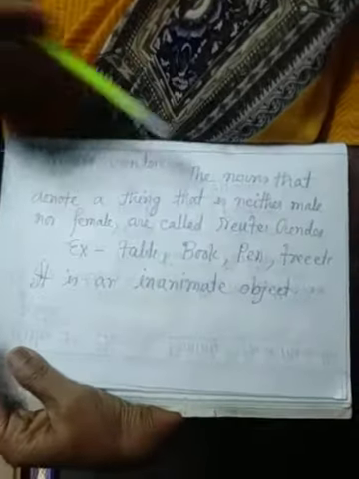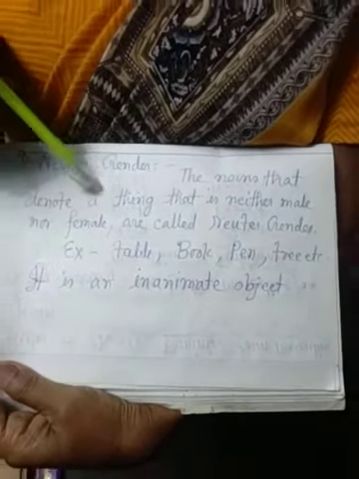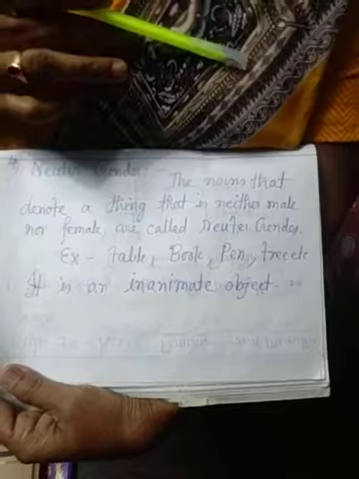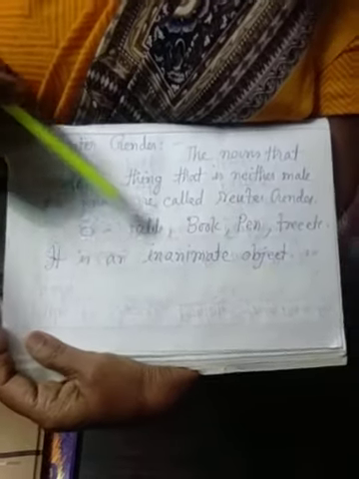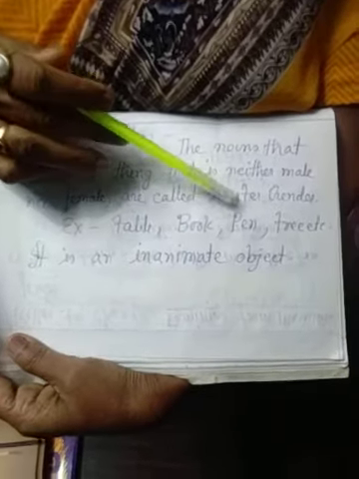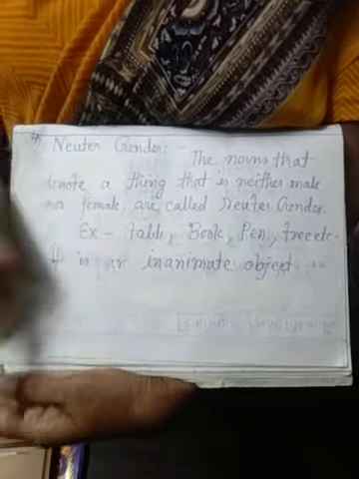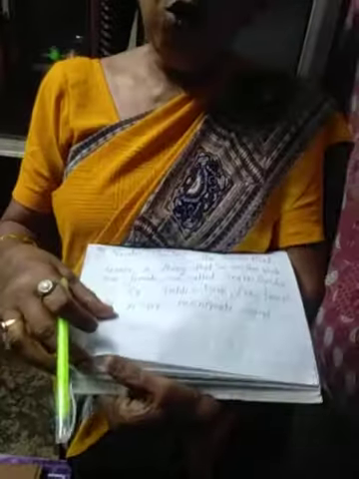Neuter gender means the nouns that denote a thing that is neither male nor female. Actually, it is non-living things: table, book, pen, tree, etc. It is an inanimate object. Table has no living power. Pen has no living power. Tree has no living power. Book, non-living things. So these are called gender.